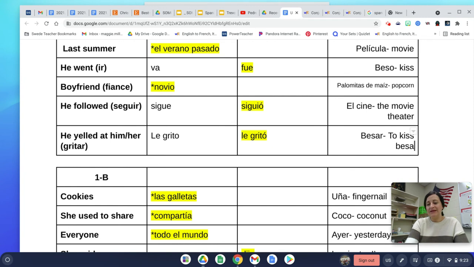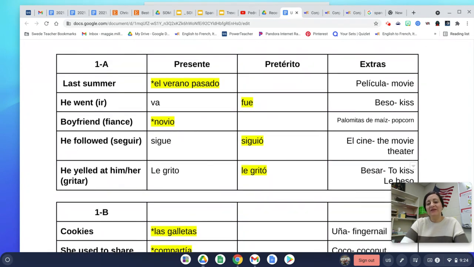And then we wanted to get to "he kisses me." Well, remember, like we saw in le gritó, that pronoun will go in front of your verb. So if we wanted to say "he kisses me," we would say "me besa." Bueno, or "I kiss him." Then we would say "le beso." Un beso, because I kiss him. Bueno. All right, and then the final word here is popcorn, and that is said palomitas de maíz.